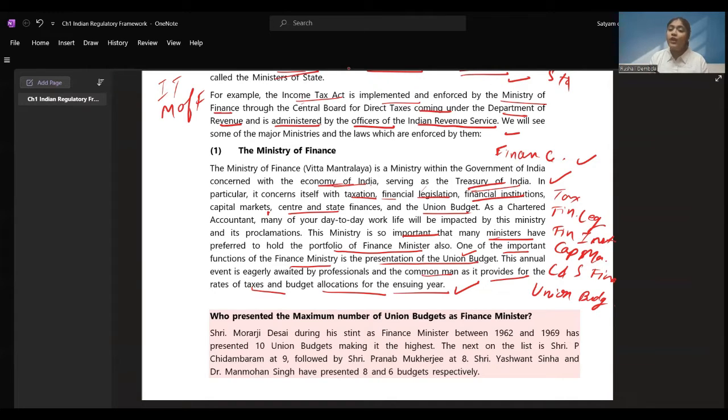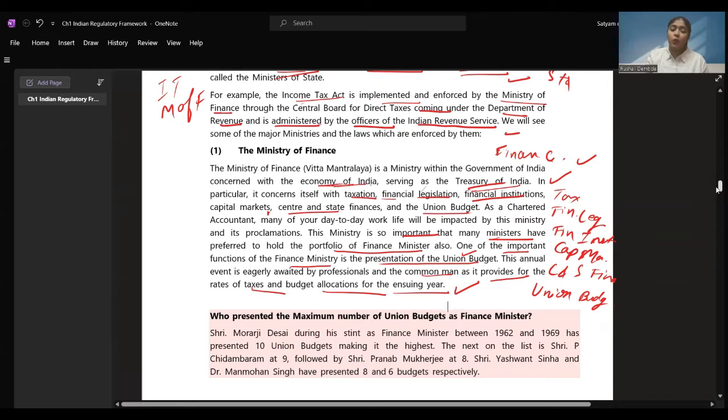Okay, I hope we are clear with the Ministry of Finance. It is the Treasury of India. It is concerned with the economy of India, and it includes taxation, financial legislation, financial institutions, capital markets, center and state finances, and the union budget. These are all the key points you need to remember. We have underlined them over here. I hope you guys are underlining along with me.